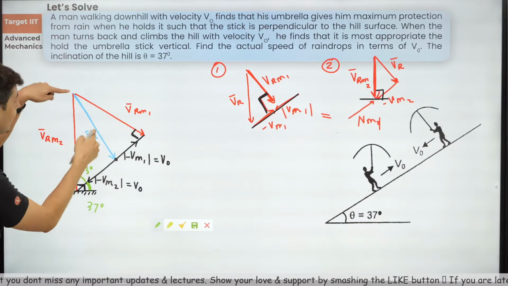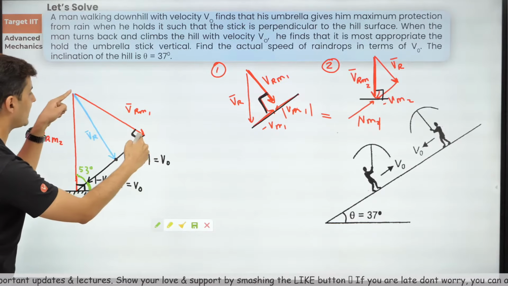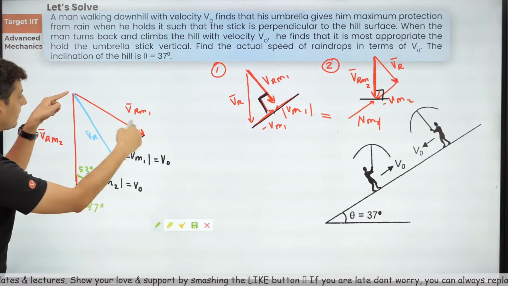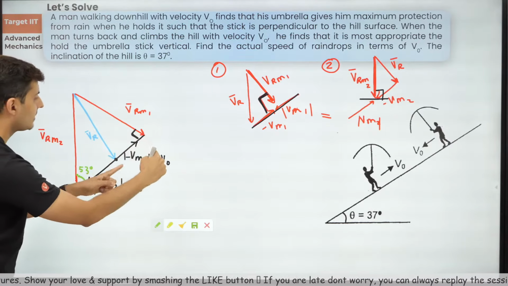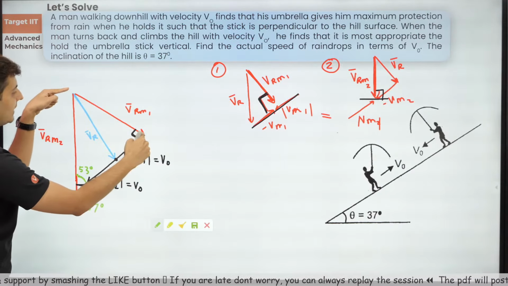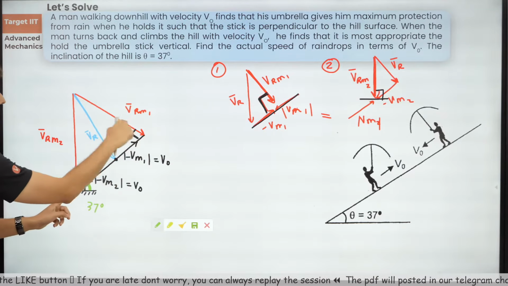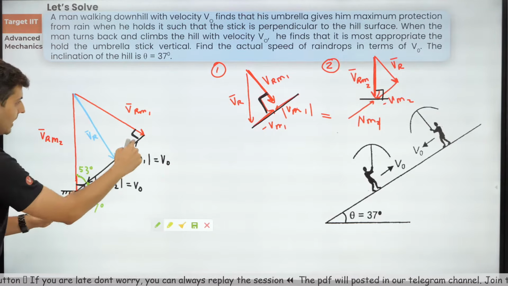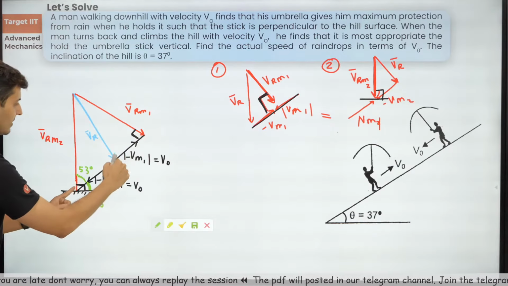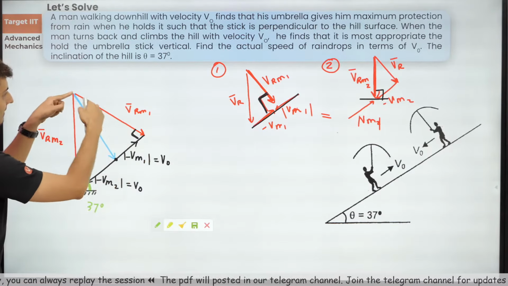If I need VR, I need this side and this side in this small right angle triangle. I know this is V0, but I do not know this red line. So I need to find that red line. But how do I do that? Use this big triangle. This entire black line is V0 plus V0, which is nothing but 2V0. So somehow I can find this.